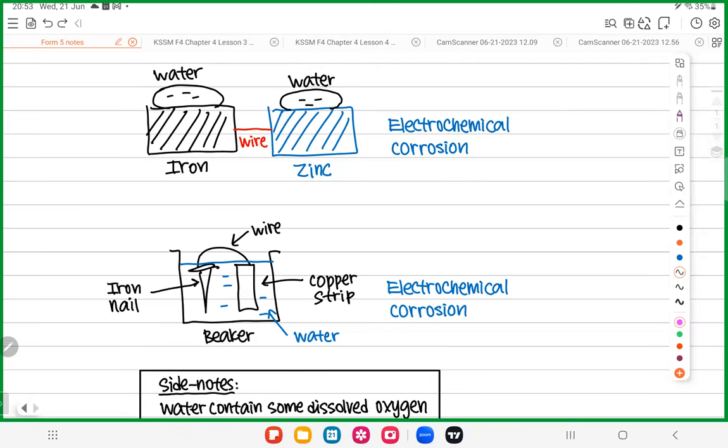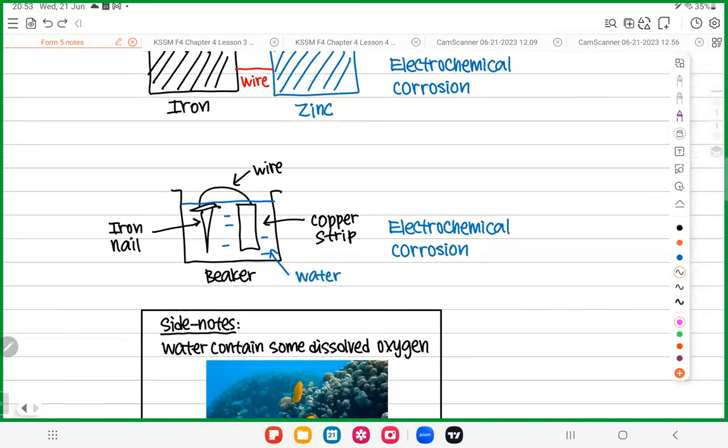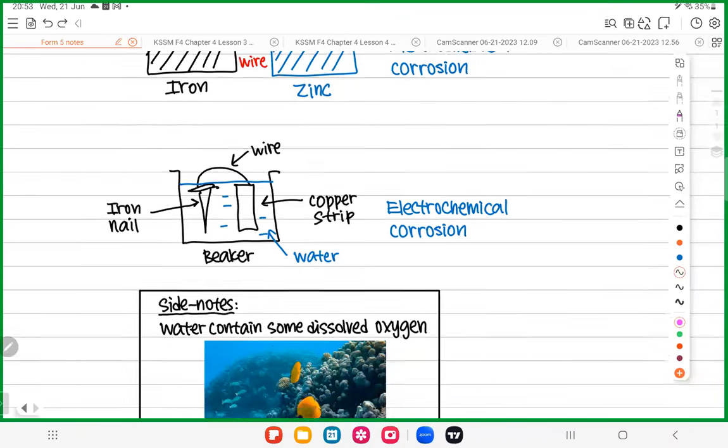Teacher, if you were to throw some guppies in the water, can you remove oxygen? Sorry? If you throw some guppies inside the water. Not really. Okay, so now let's move on.